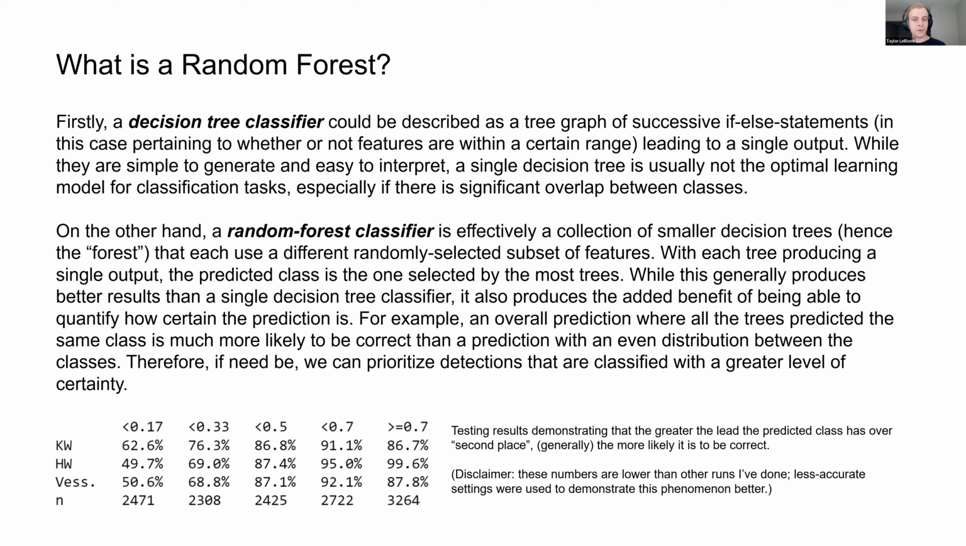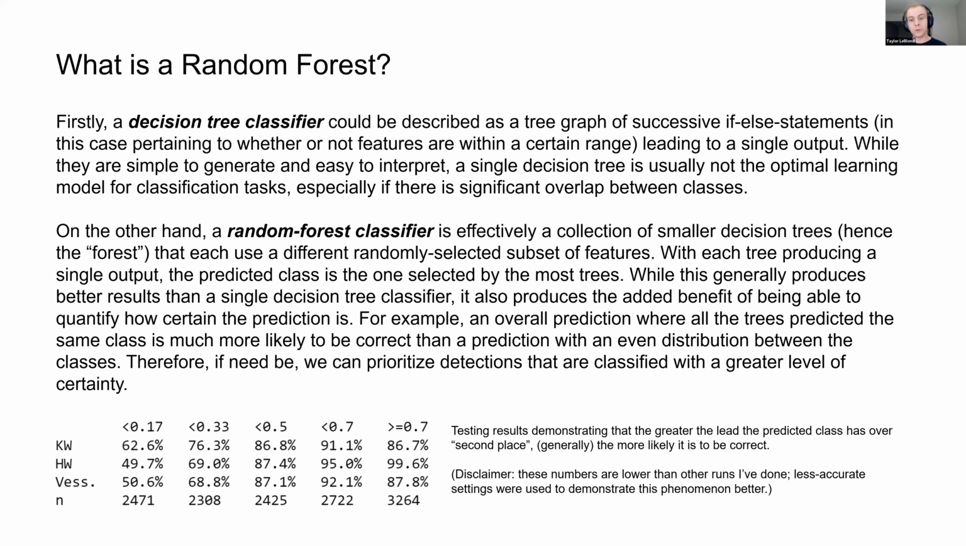On the other hand, a random forest classifier is effectively a collection of smaller decision trees, hence the forest, that each use a different randomly selected subset of features. With each tree producing a single output, the predicted class is the one selected by the most trees. While this generally produces better results than a single decision tree classifier, it also has the added benefit of being able to quantify how certain the prediction is. And I'll show you in a second, I made 2 examples of the graphs.